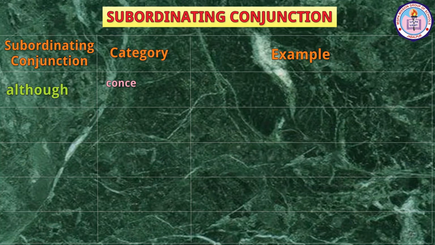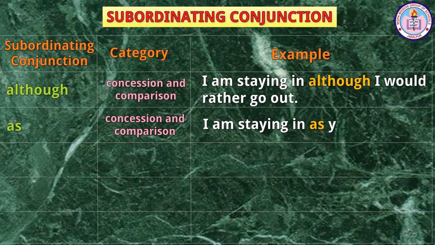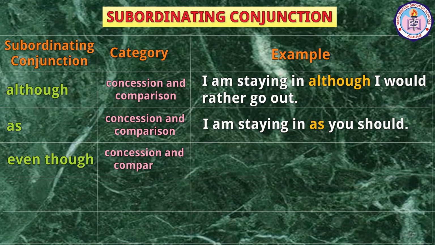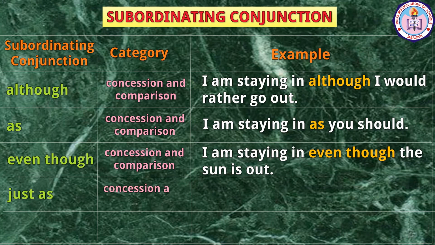Although, concession and comparison. I am staying in although I would rather go out. As, concession and comparison. I am staying in as you should. Even though, concession and comparison. I am staying in even though the sun is out. Just as, concession and comparison.